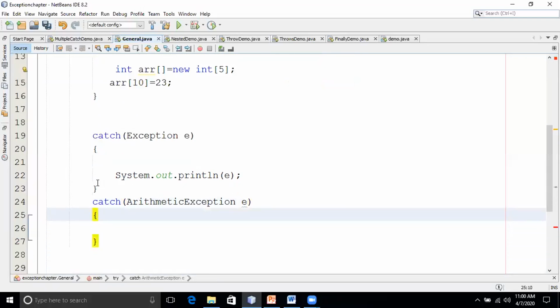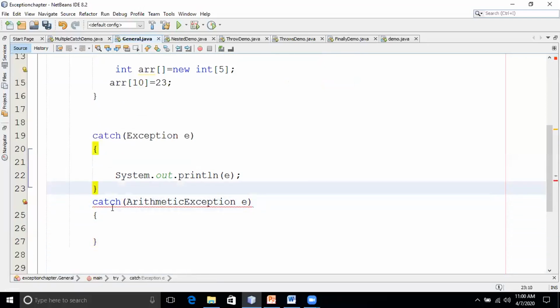Now you get an error. Why will it get an error? Can anyone tell why you are getting an error? Why is it throwing an error?